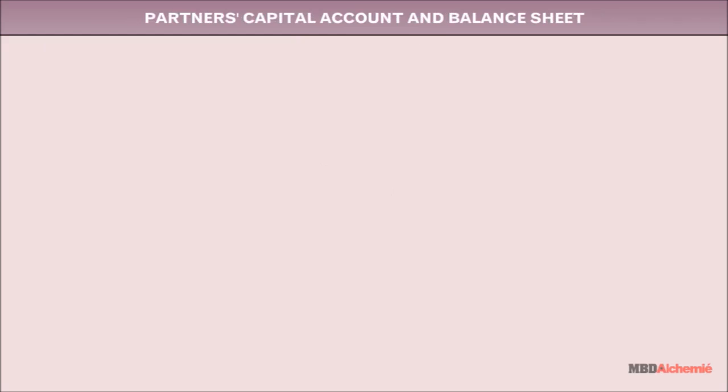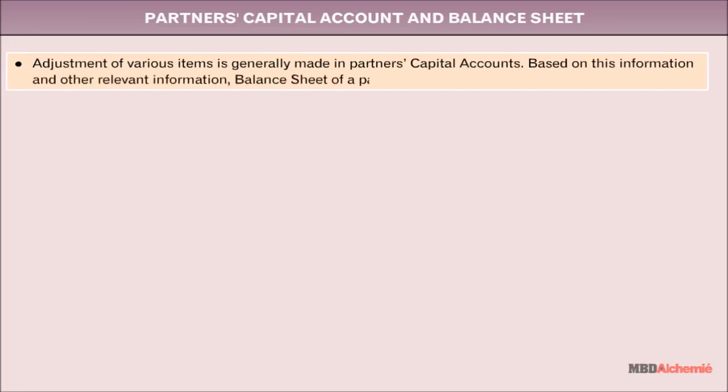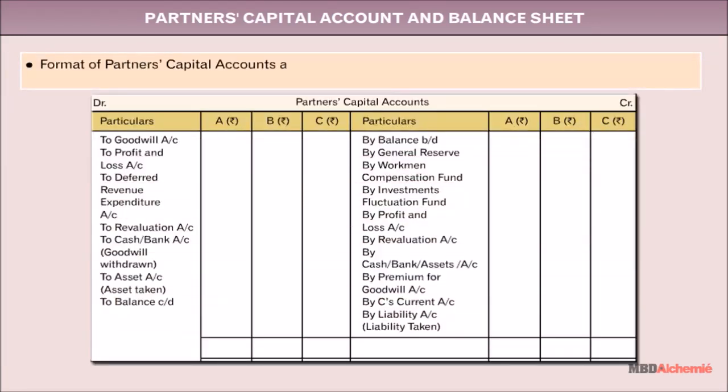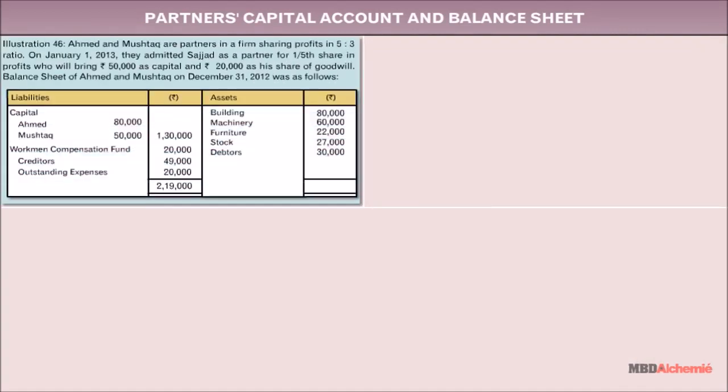Partners' capital account and balance sheet. Adjustment of various items is generally made in partners' capital accounts. Based on this information and other relevant information, balance sheet of a partnership firm is prepared. Format of partners' capital accounts, assuming that A and B are old partners and C is a new partner, is as follows. Let's understand with the help of an example.